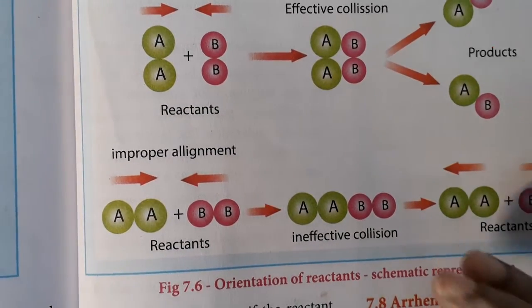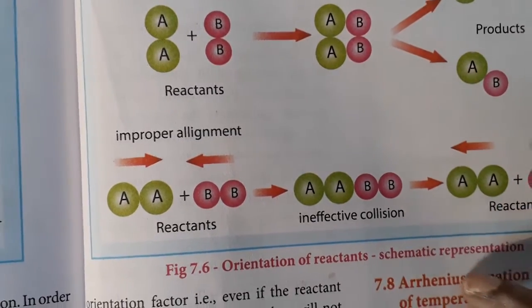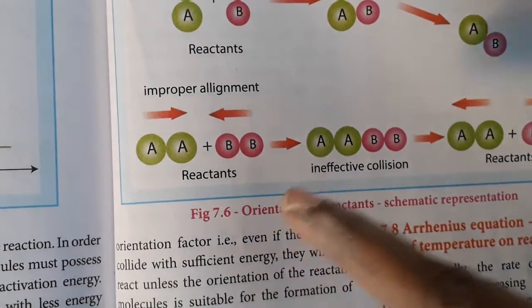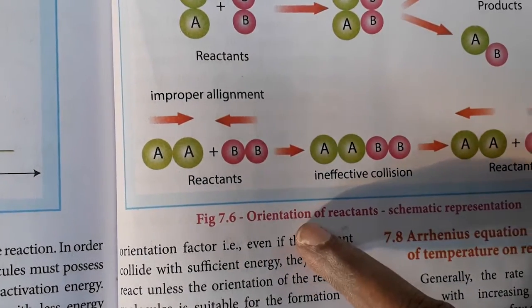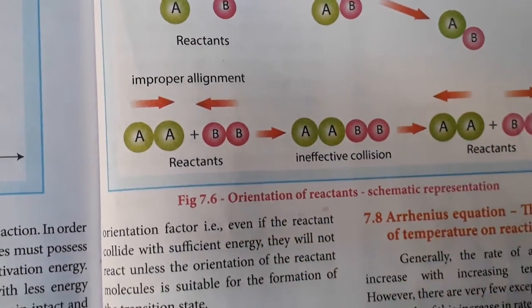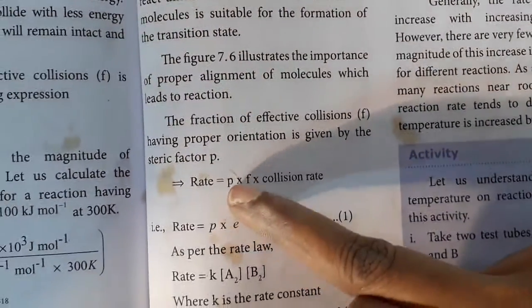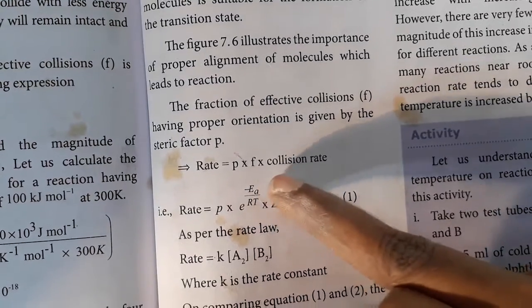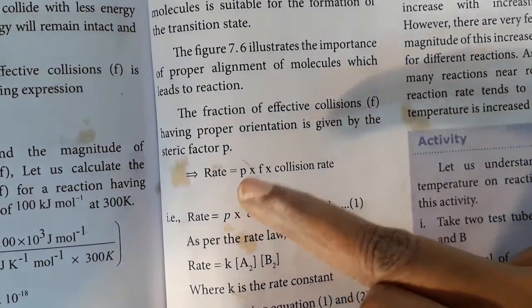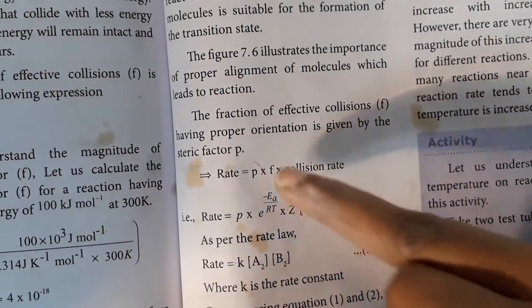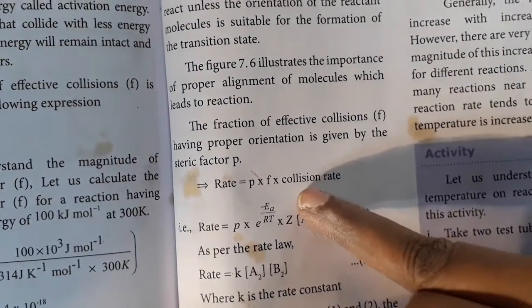So it will happen depending on the schematic representations for orientation. So orientation என்னனா புரியுதா, that is the position of the reactants. Okay வா? So how we can continue this procedure for the formula: rate is equal to P into F into collision rate. P means that is the proper orientation. F அப்படின்றது உங்களுக்கு தெரியும், collision factor and collision rate.